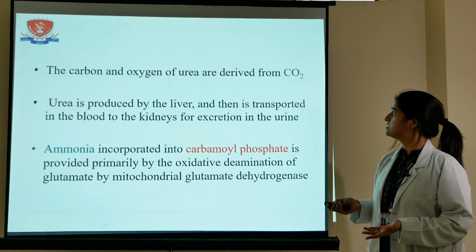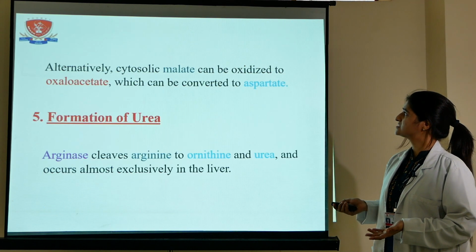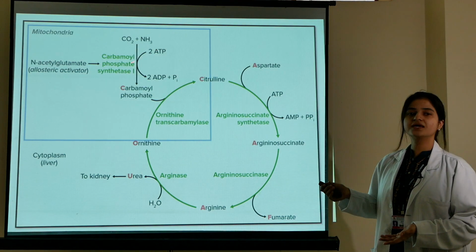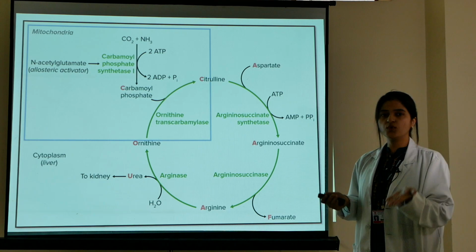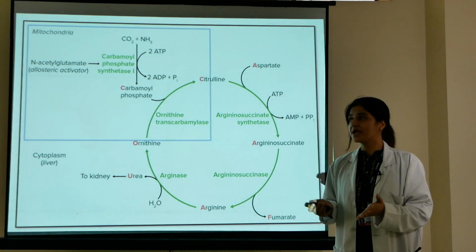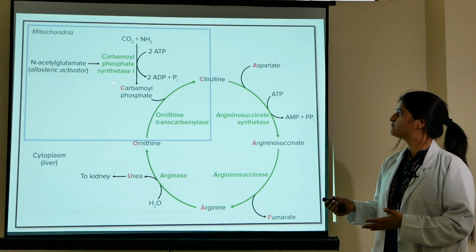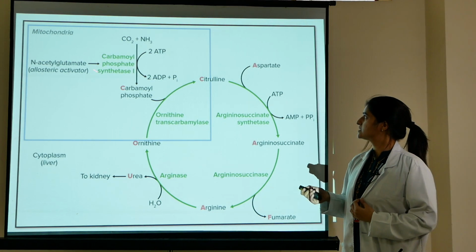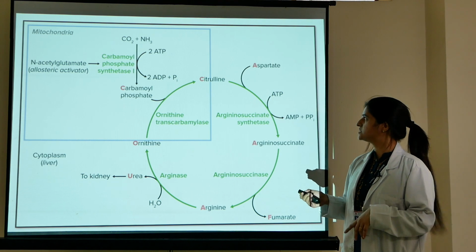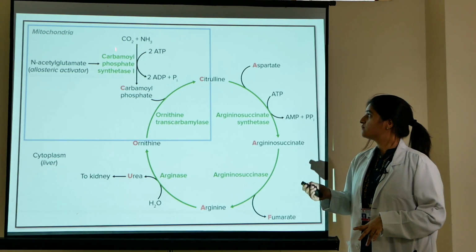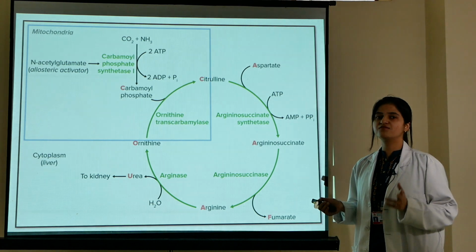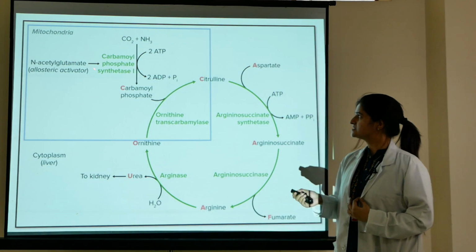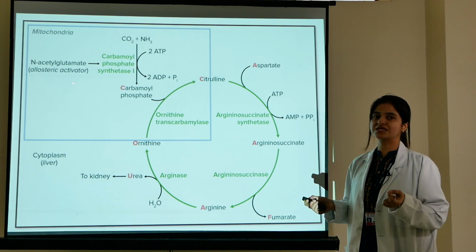So, start from the first step. The first step of the urea cycle is the condensation of ammonia and carbon dioxide. When ammonia and carbon dioxide condense, it results in the formation of carbamoyl phosphate. Here 2 ATP are used. It is also written here that 2 ATP are converted into 2 ADP. The very important enzyme, carbamoyl phosphate synthetase 1, is used in this reaction. So, it is written here carbamoyl phosphate synthetase 1.